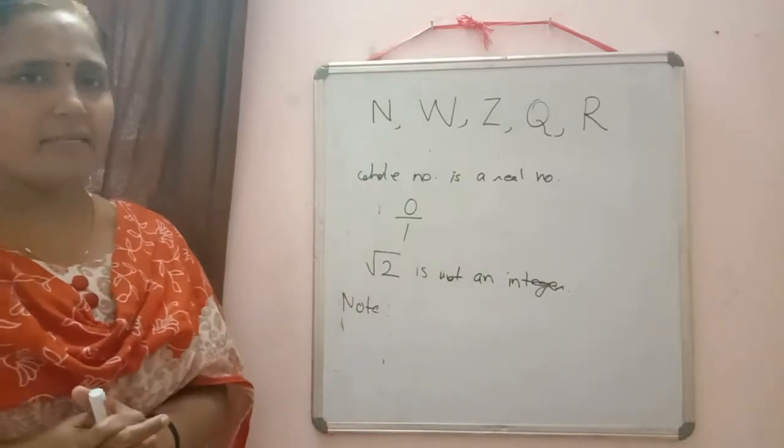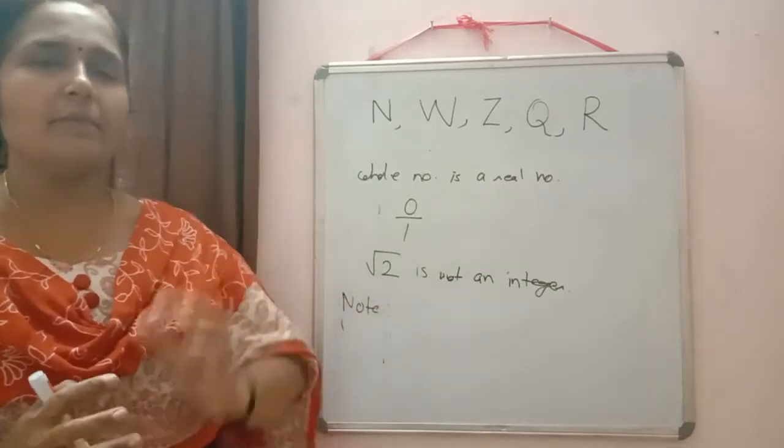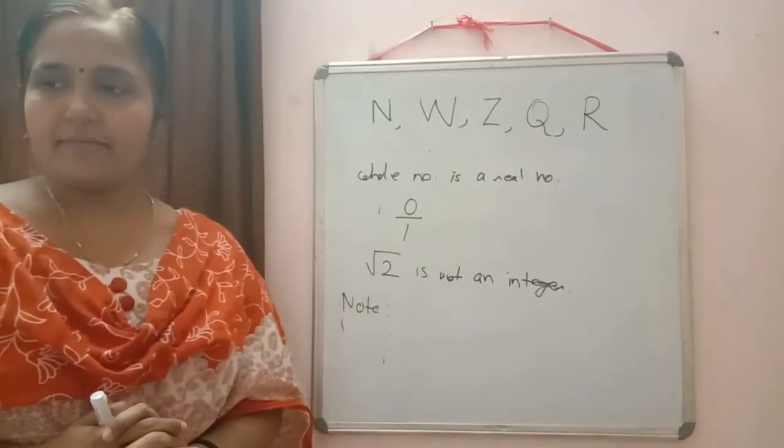So always elements should be denoted by small letters, and when you write the set, the set will be denoted by a capital letter.